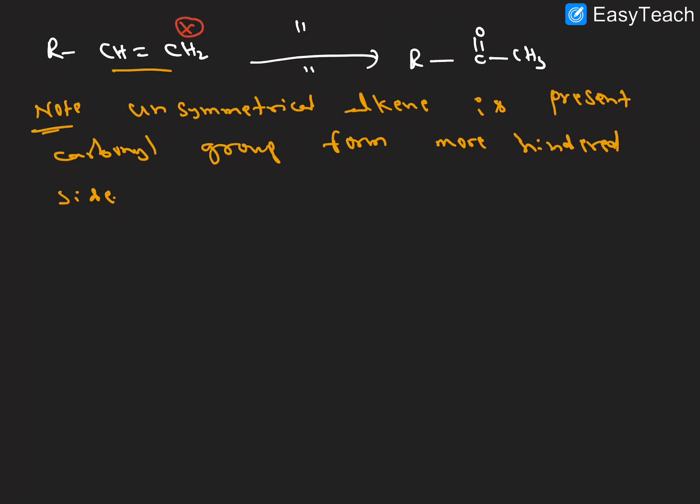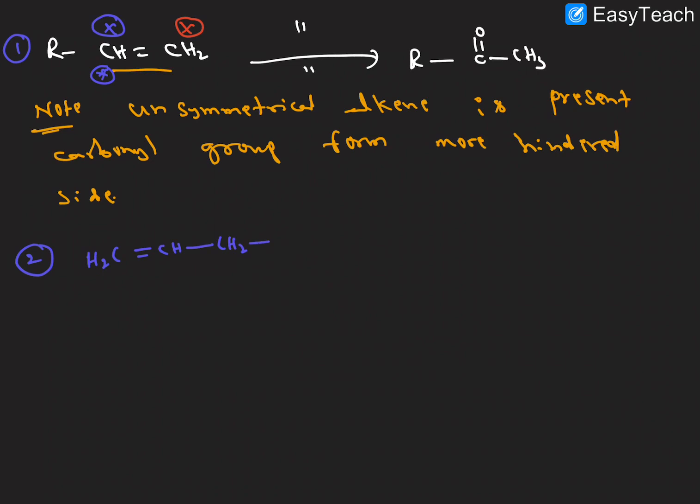I hope it is clear. So just compare here: this is the less hindered side, this is the more hindered side, this blue color is the more hindered side. So here the carbonyl compound is forming. Very simple trick.